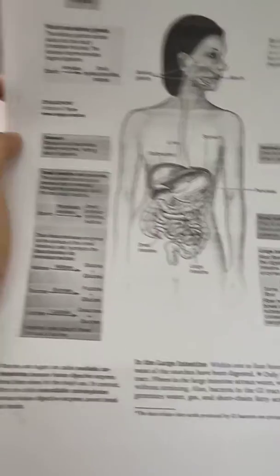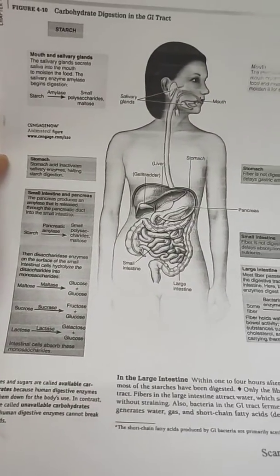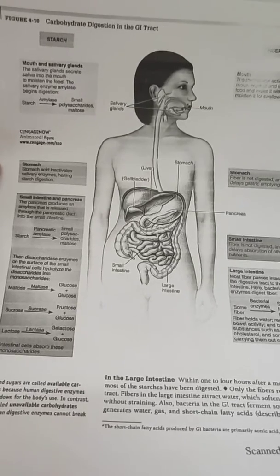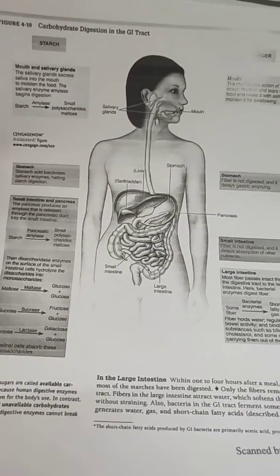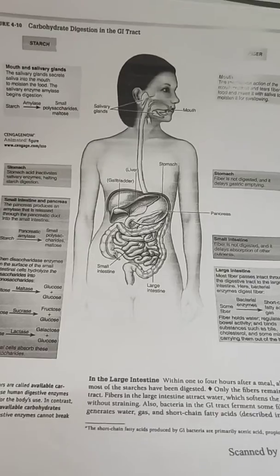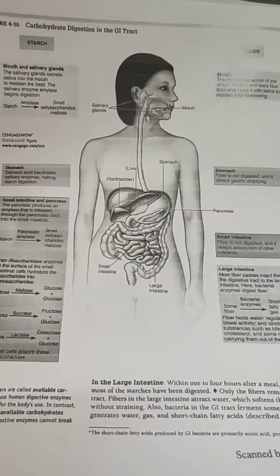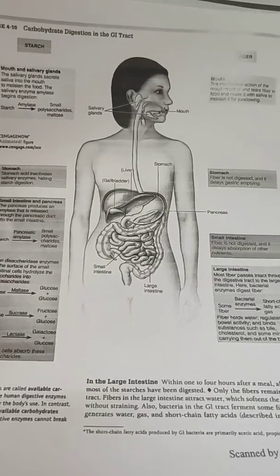And then, in the small intestine, a major carbohydrate-digesting enzyme, pancreatic amylase, enters the intestine through the pancreatic duct and continues breaking down polysaccharides to shorter glucose chains and maltose.